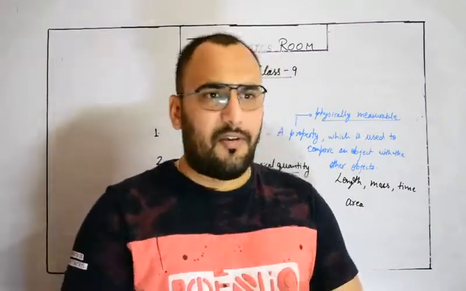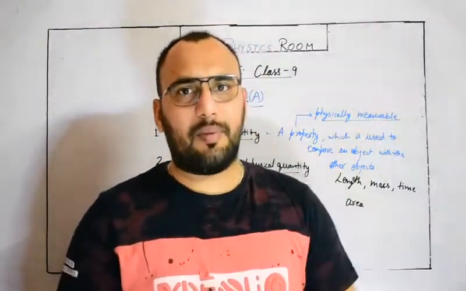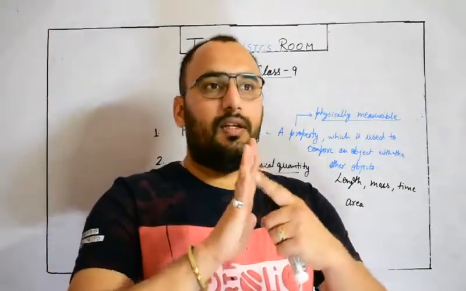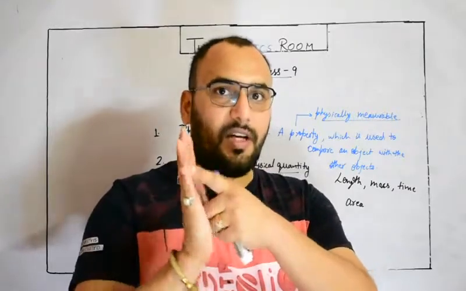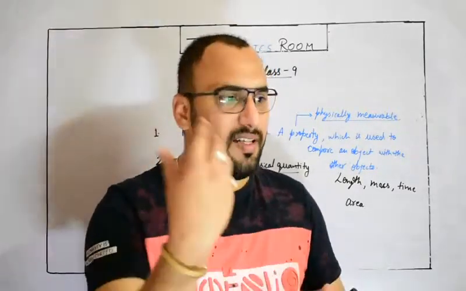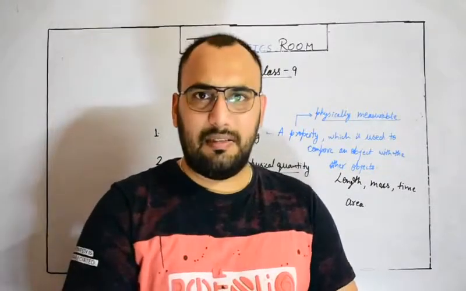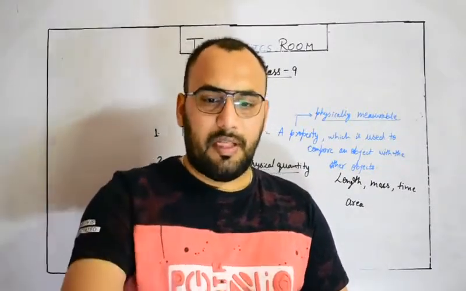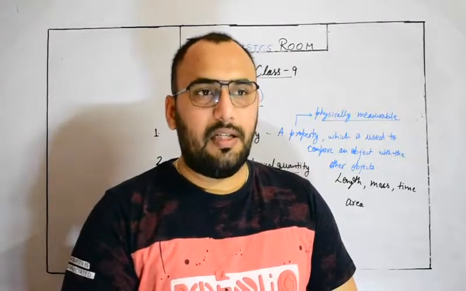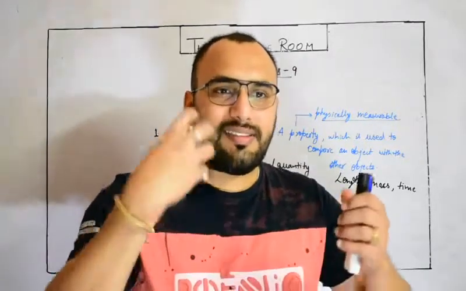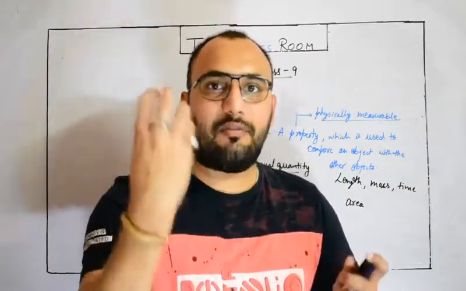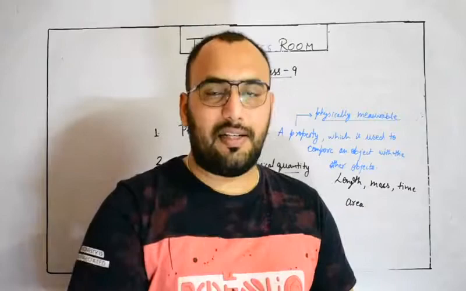In the same way, if I ask to measure a length using the gap between the smallest finger and the thumb, in usual language we call it bilan. So ek bilan, do bilan, in that way we measure the length. This is the parameter, some kind of criterion under which we are measuring a physical quantity.